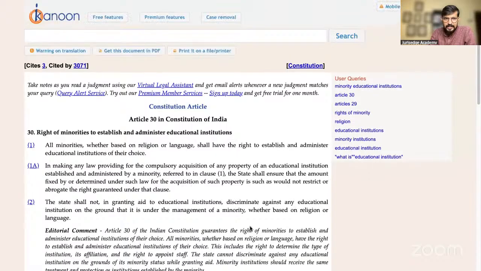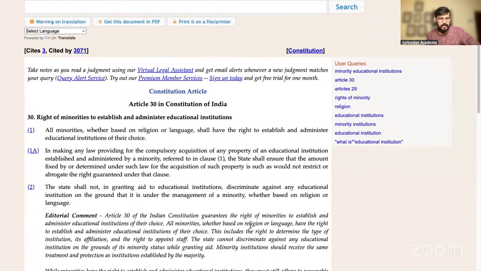Okay, Article 30. See, Article 30 is a very simple yet most interesting article. If you see it, Article 30, right of the minorities. So here, Article 30, with the tagline and the headline, talks about the right of the minorities. Minorities' rights are one of the very important features of Article 30. Okay, to establish and administer educational institutions. So here, one very important right that has been catered by Article 30 is that minorities can establish and administer educational institutions. That's what the headline says.